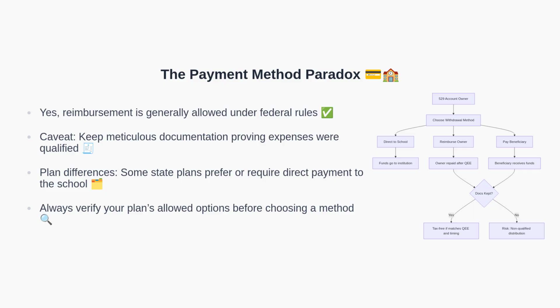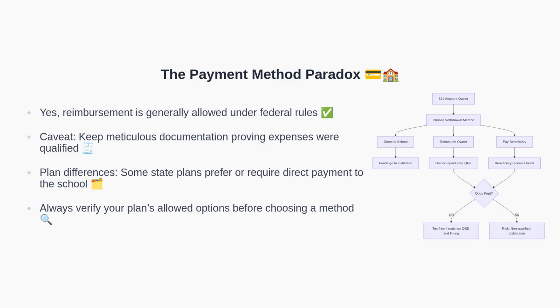Here is the crux of the so-called reimbursement myth. Under federal rules, reimbursement is generally allowed. The 529 account owner can withdraw funds to reimburse themselves for qualified education expenses already paid. However, there is a crucial caveat. You must keep thorough documentation, receipts, invoices, and proof of payment that clearly show the expenses were qualified.